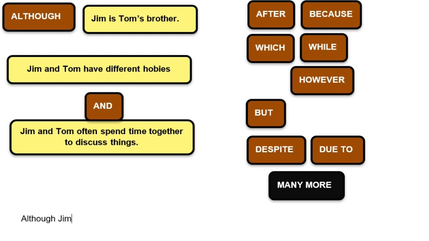Although Jim is Tom's sibling. I changed the word directly there.